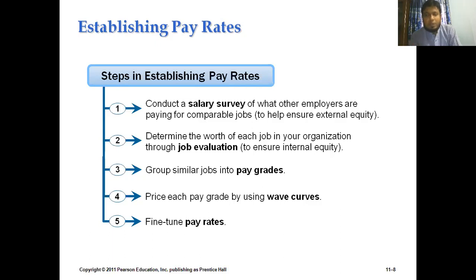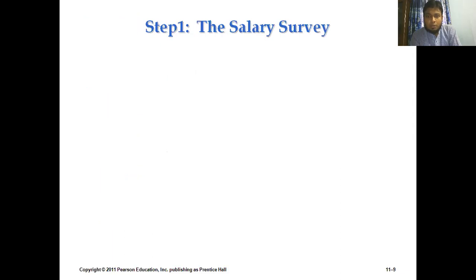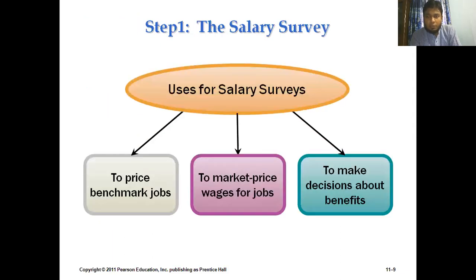Number 5, that is fine tuning. In that area, we need to check whether we have done all the previous activities correctly or not. Okay, and we should consider the flexibility in that area. So now we are going one by one through these activities so that we can have a more clear understanding about these issues. As I have said, this is very important for our final exam. So we will go one by one for a very clear understanding.